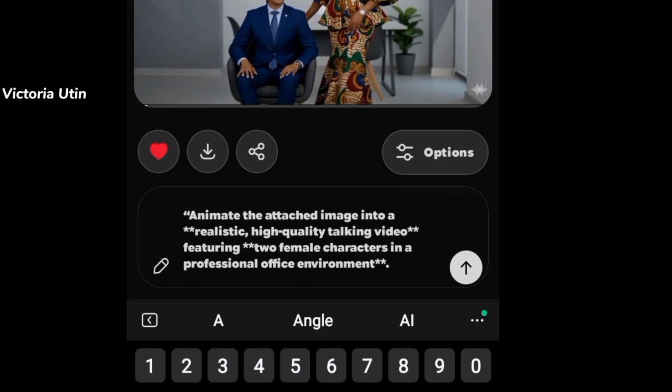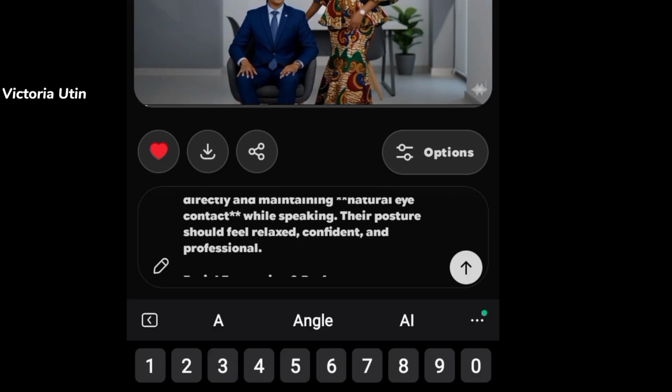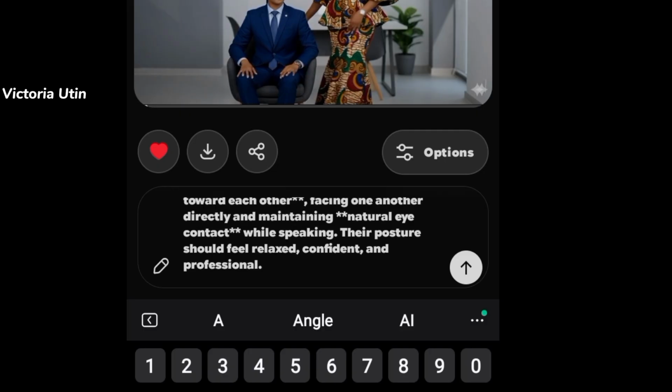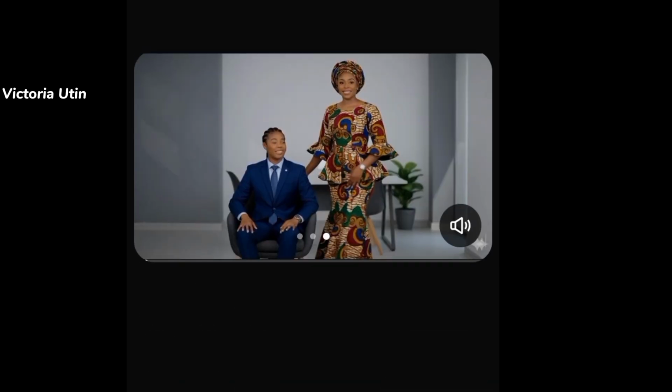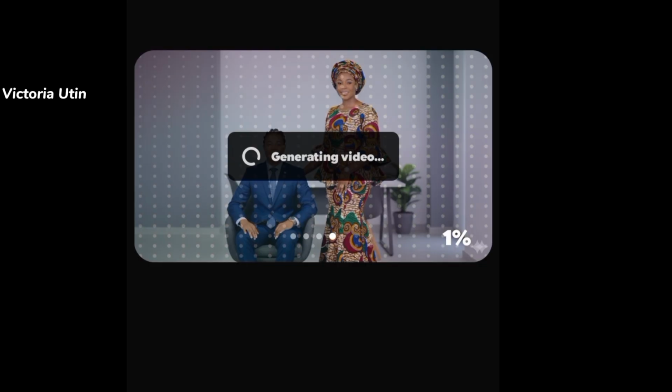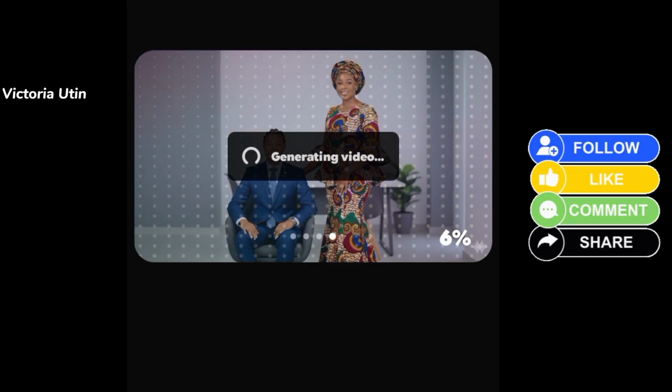Do not delete this other part of the prompt, so that you can have consistency in the voice, the tone, even the expression. Very, very important. The only thing you are going to be deleting is the dialogue. So I'm going to click here to send. Let's wait for the results and see if person B is going to get her part right.